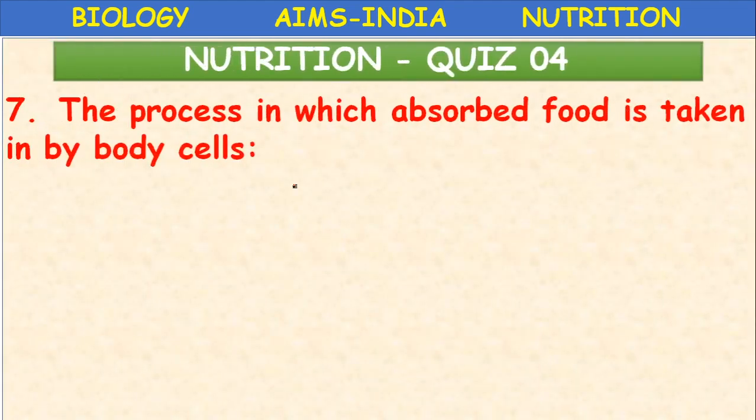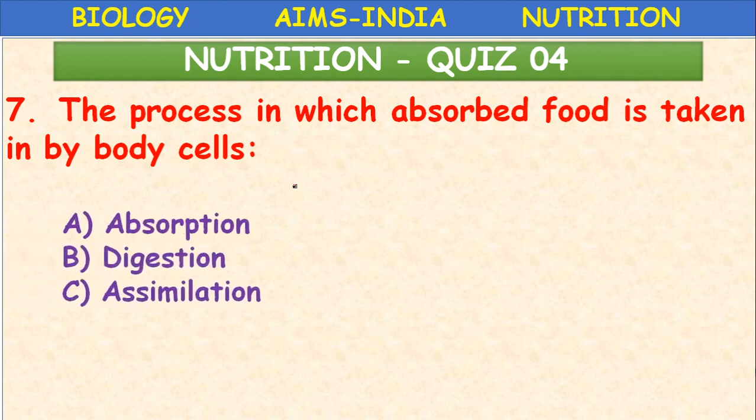Next, the process in which absorbed food is taken in by body cells. What is that step? Absorption, digestion, assimilation, digestion. Absorbed food is taken in by body cells. It is called assimilation. Assimilation. Okay, this is the fourth step.